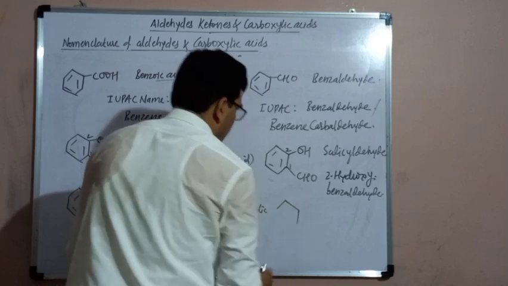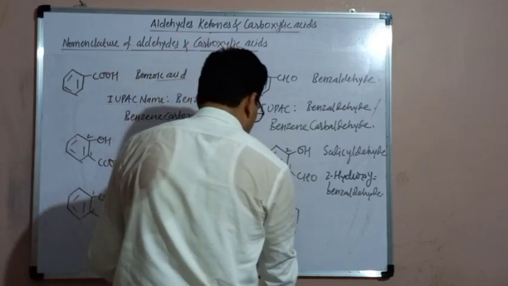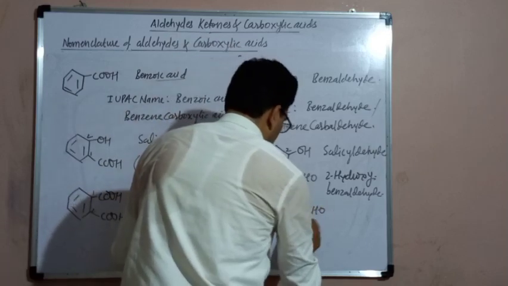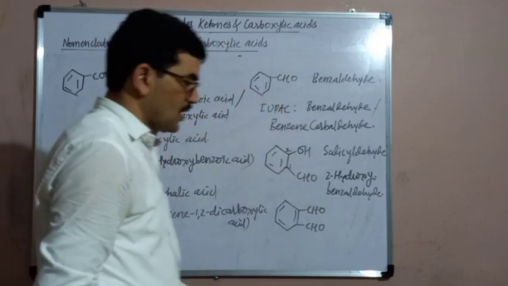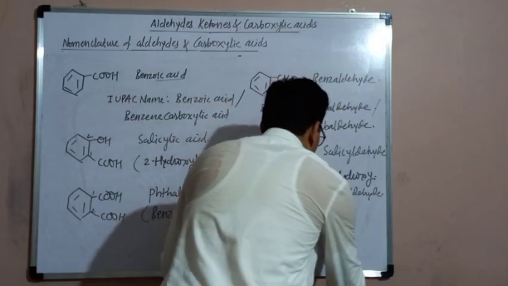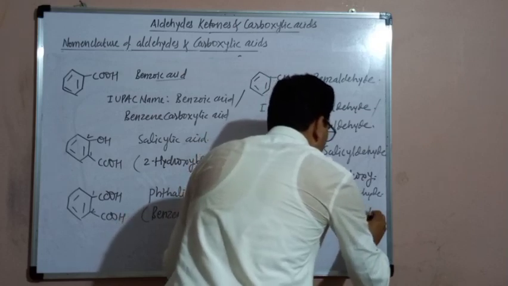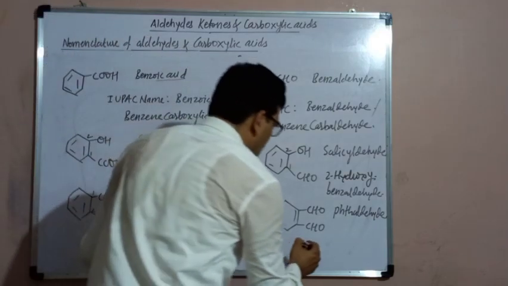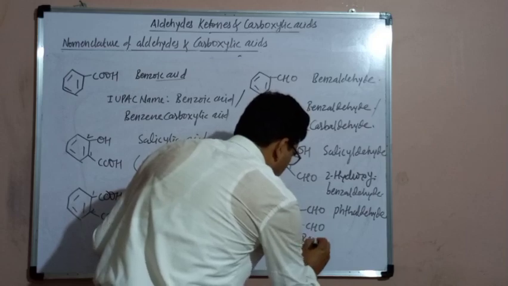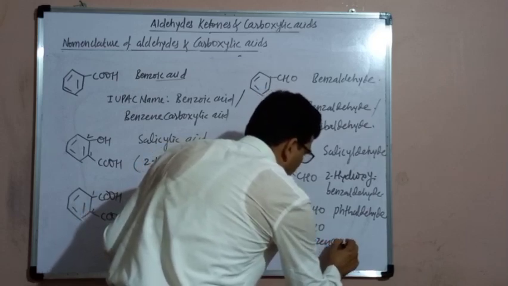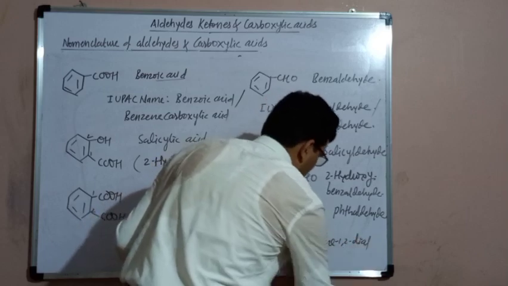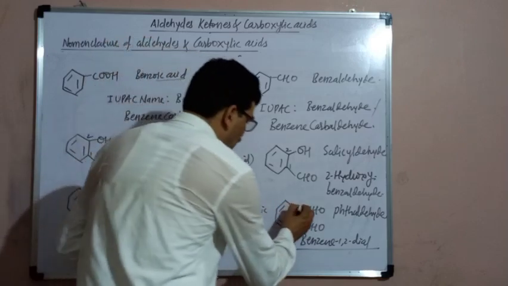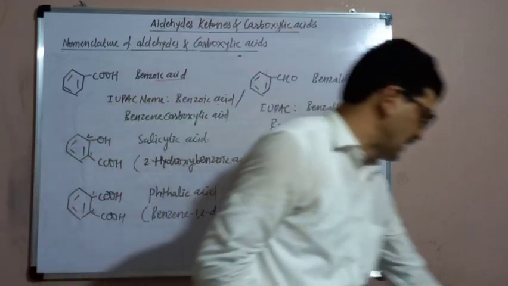The corresponding aldehyde is phthalaldehyde. That is the common name. Now what will be the IUPAC name? Benzene 1,2 dial. Two aldehyde groups are there at position number 1 and 2. Therefore, benzene 1,2 dial.